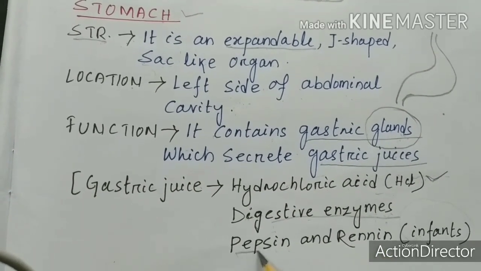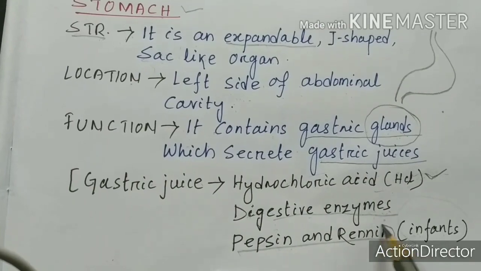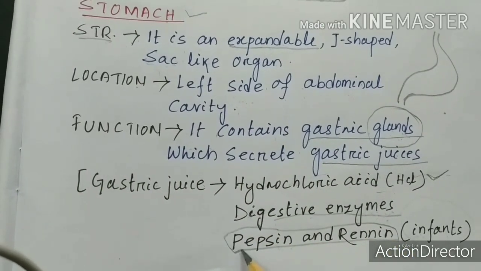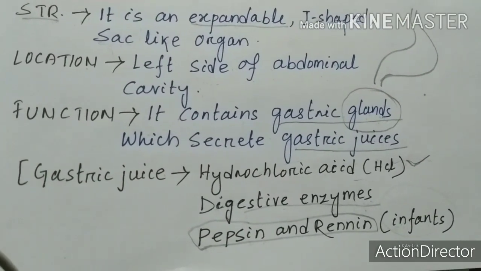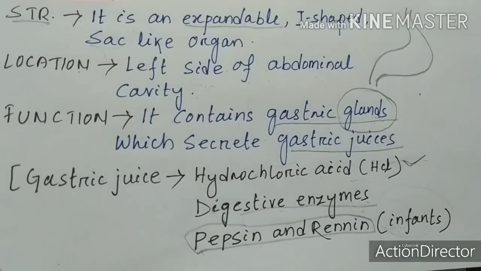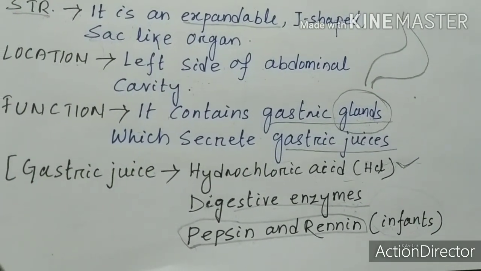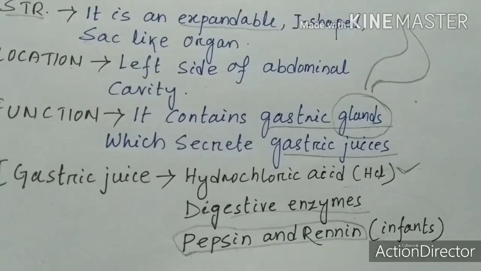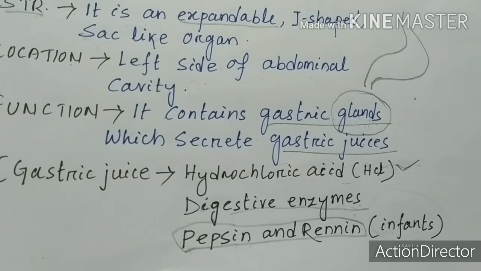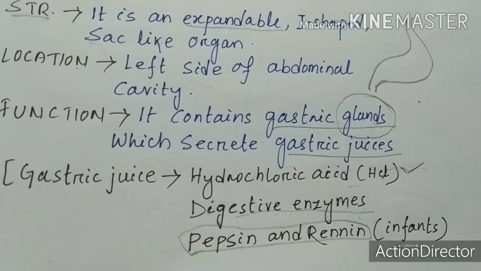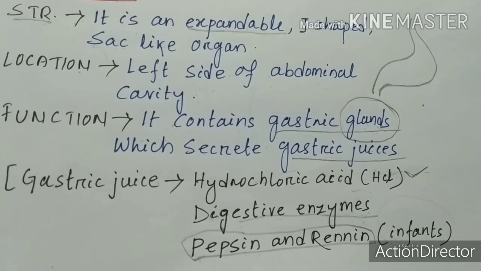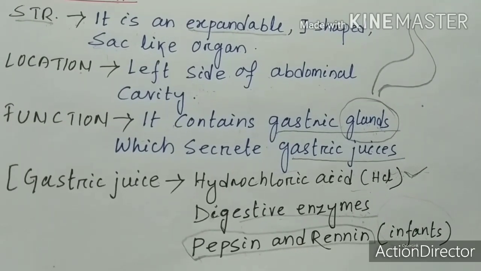Pepsin and renin are the most important two enzymes which are specially present in infants. And do you know what is the work of pepsin and renin? Whenever we are talking about infants, can you guess what may be the work of pepsin and renin? So what is the main food of infants? Obviously milk. So pepsin and renin help in digestion of milk.